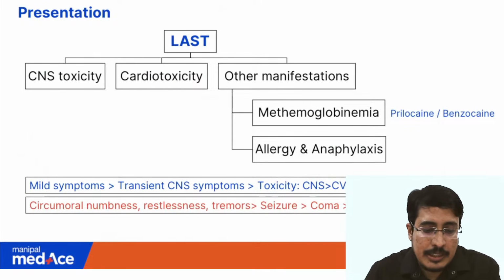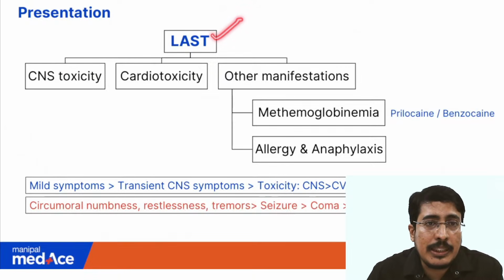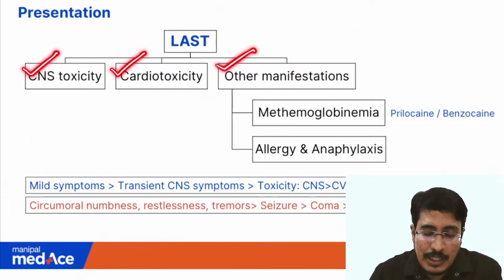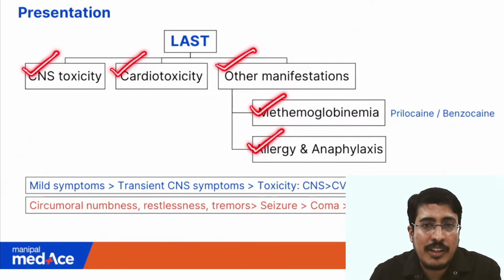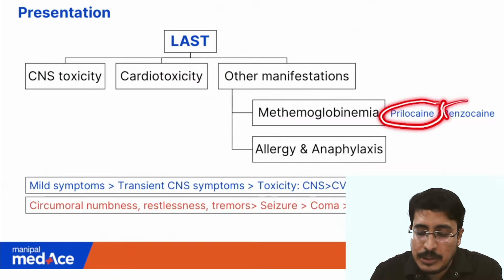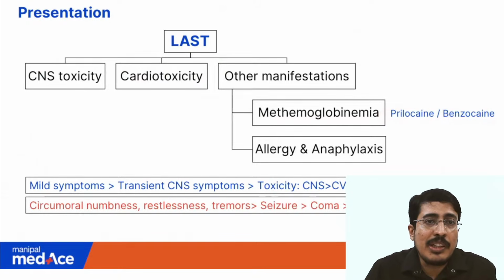Okay, if we can recall, local anesthetic systemic toxicity can present as CNS toxicity or cardiotoxicity, and other manifestations like methemoglobinemia and allergy or anaphylaxis. Methemoglobinemia, if you can recall, is common with prilocaine or benzocaine. So how will the patient present?